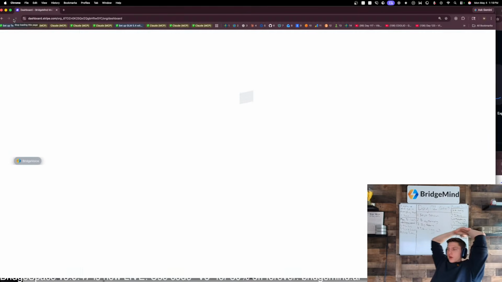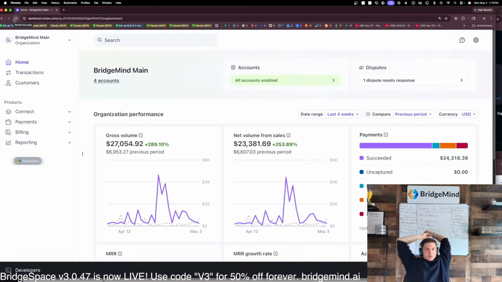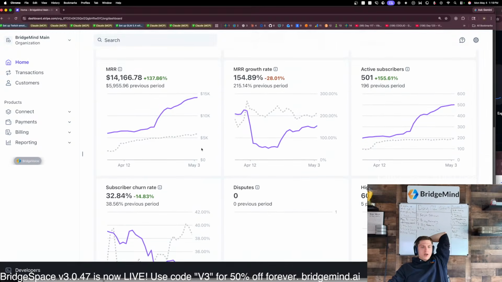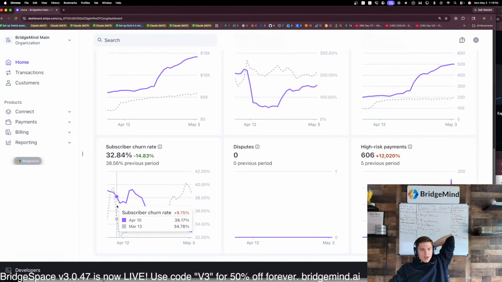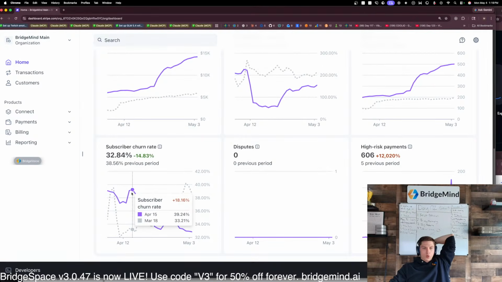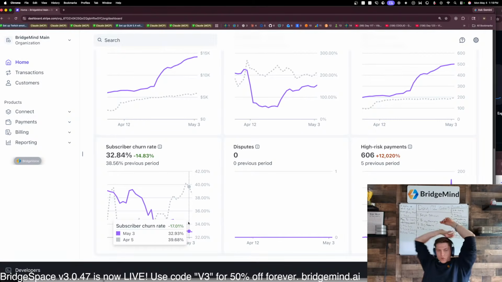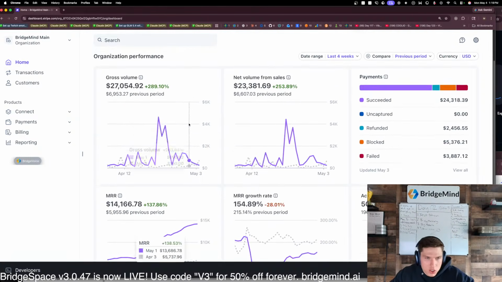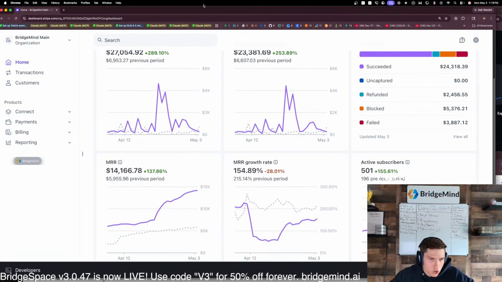Let's refresh real quick. All right, so the churn is right here. Right now the churn is at 32%, but you can see two weeks ago that number was at 39, right? And then it's dropped to 32.9, which is still relatively high. But if you can just grind, you could use churn third parties to keep them more. Yeah, but I just try and be as transparent as possible. The integrity of this mission is incredibly important to me.